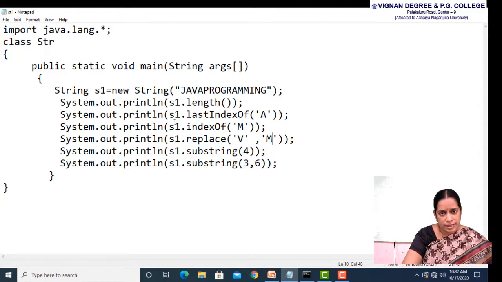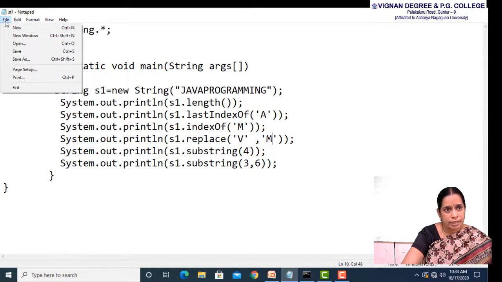Finally, all these methods have been implemented on this particular string s1. The first method is length, the second method is lastIndexOf, the third method is indexOf, the fourth method is replace, the next one is substring, and the last method is substring with two given positions. Here remember, the indexes in a string generally start from 0. That is, the index for J will be 0 and the index for a will be 1 and so on. Now I will save this program.